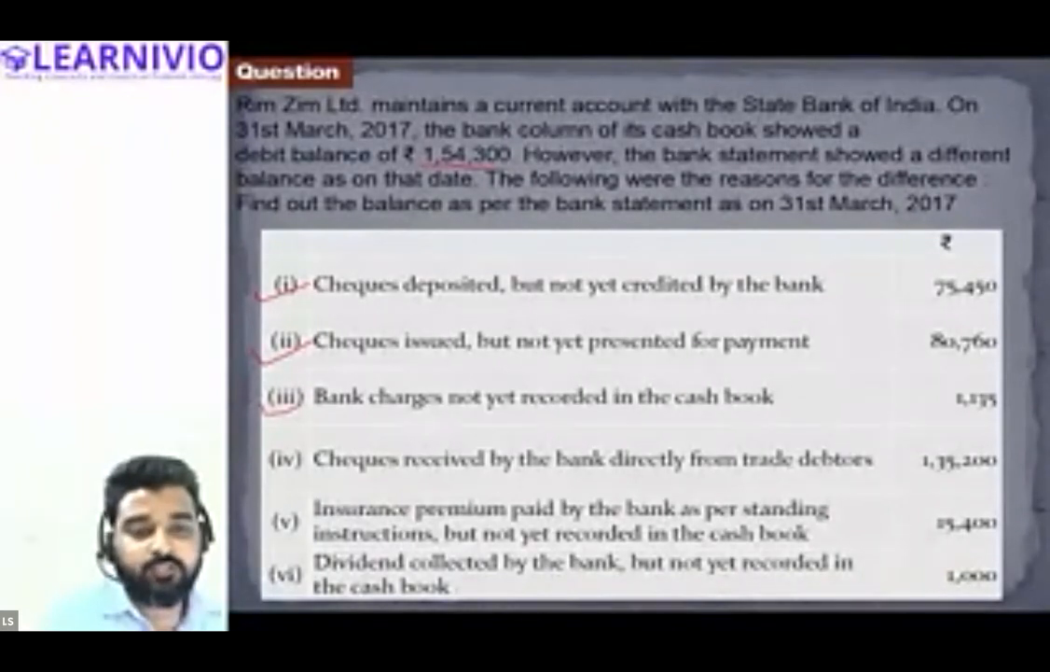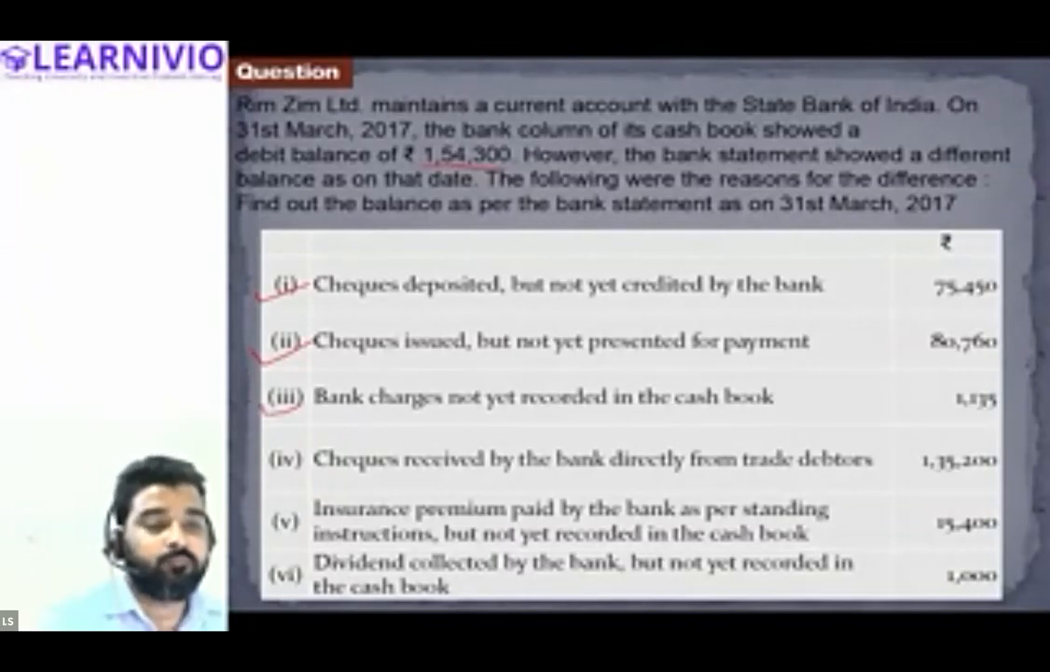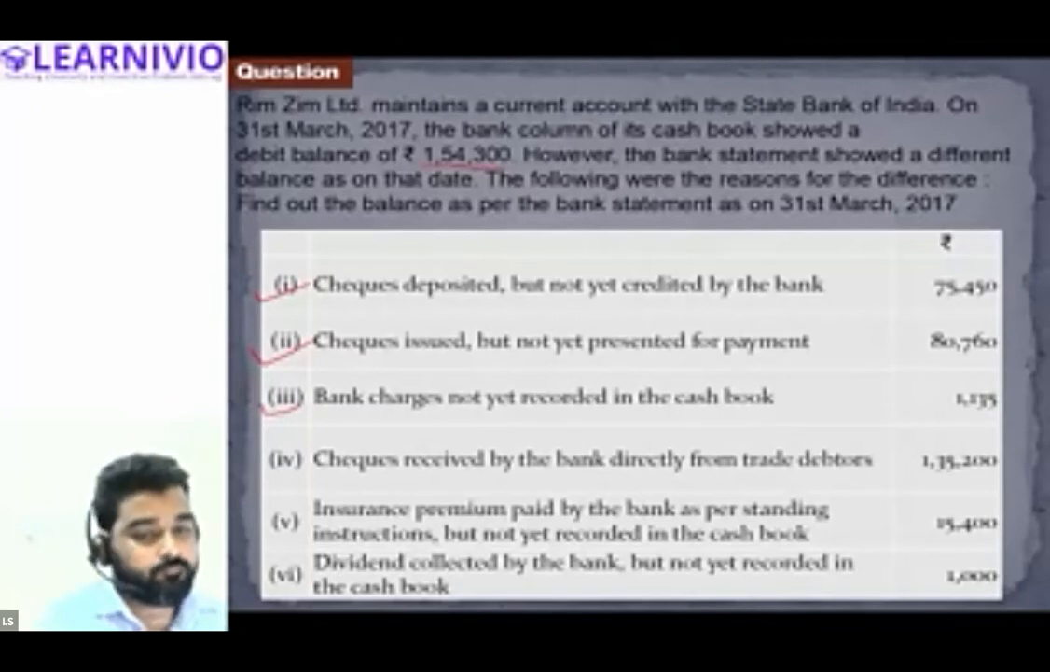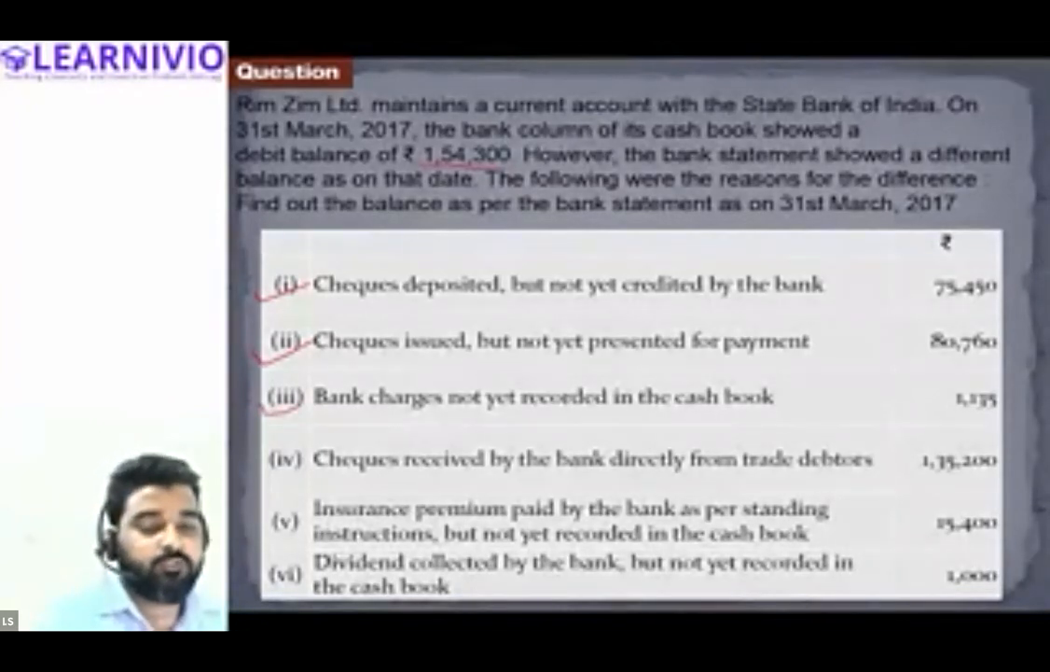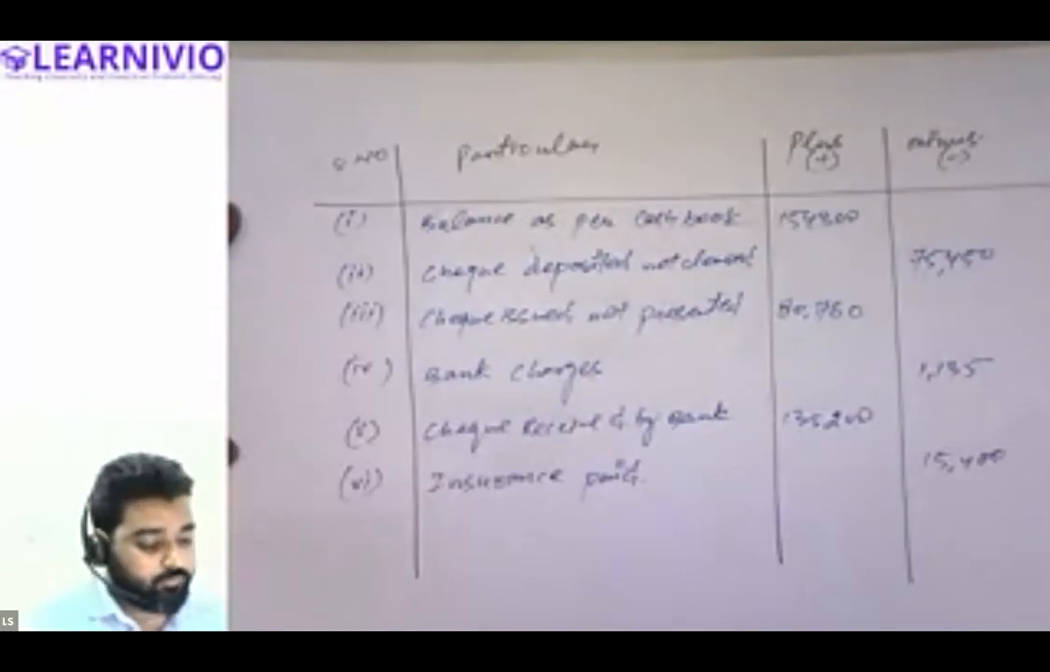Then the last transaction is dividend collected by the bank, not yet recorded in the cash book. The bank has collected the dividend, so the bank balance must have increased. So the accountant has to record this now in the cash book. The balance will also have to increase.